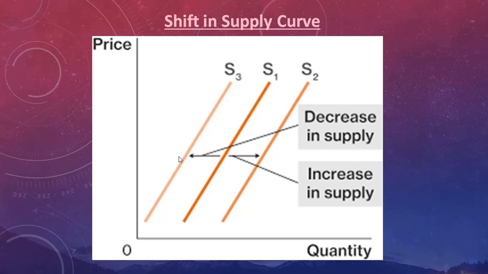Remember, price is constant. Other factors can be social factors, political factors, other economic factors, geopolitical factors, natural calamities, or some national emergency. So other factors will affect your shift in supply.